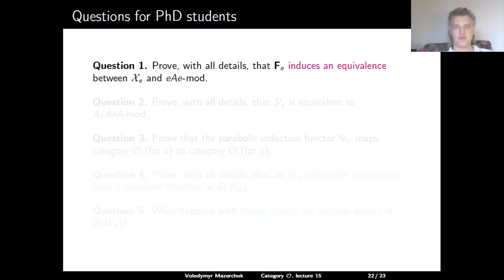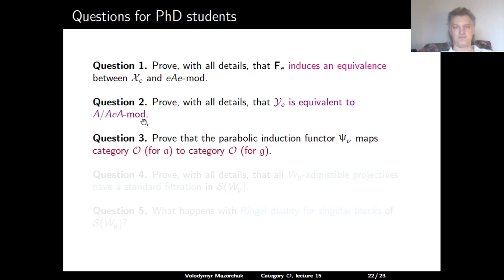Some questions for PhD students. Question 1: Prove with all details that the functor Fe induces an equivalence between the category Xe and the category of all finite-dimensional EAE modules. Question number 2: Prove with all details that the category YE is equivalent to the category of all finite-dimensional modules over the quotient algebra A divided by AEA.